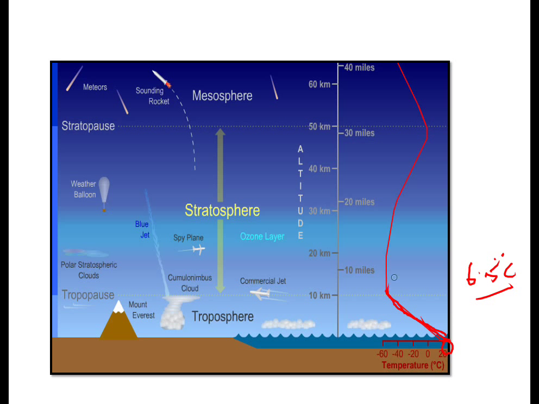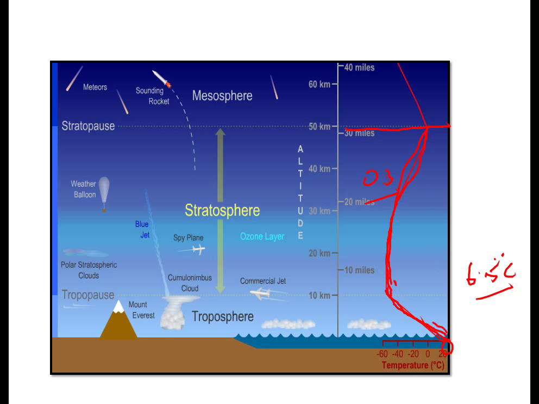Further, the temperature is increasing in the stratosphere. Why is the temperature increasing in the stratosphere? Because in this region, ozone is there. The majority of the ozone traps the ultraviolet radiation. Because of that, slight heating of this atmospheric layer takes place, and that's why the temperature is slightly increasing here.